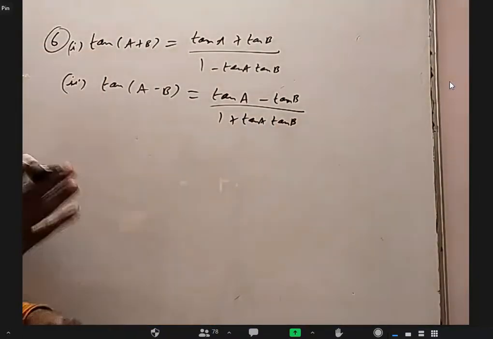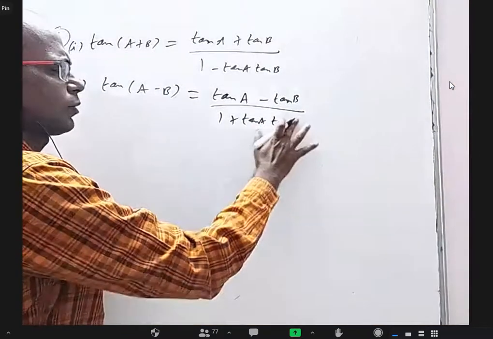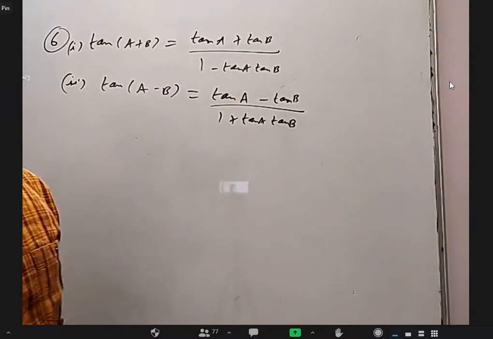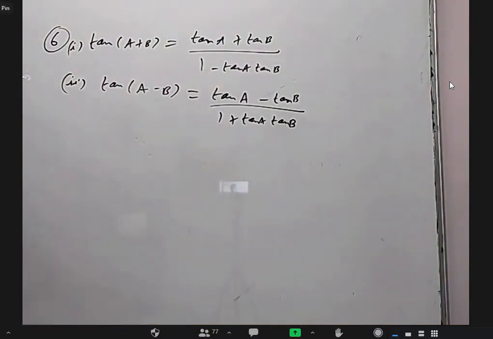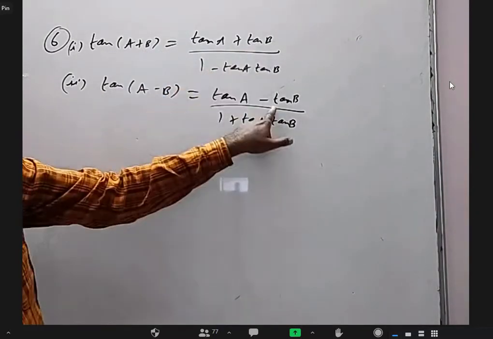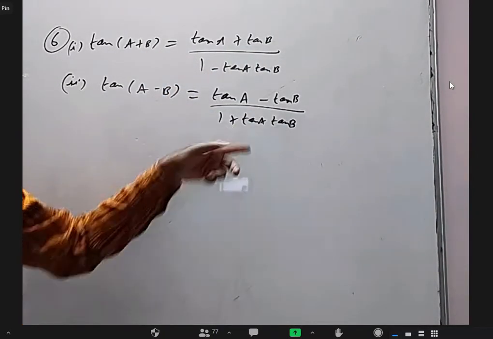Only in sin and tan, minus will come out in the sin minus theta formula, right? Yes, sir. Sin minus theta is minus sin theta, tan minus theta is minus tan theta, but cos minus theta is plus cos theta. So if you replace B with minus B from here to here, this will become this. Here minus tan B will come, it will come plus.